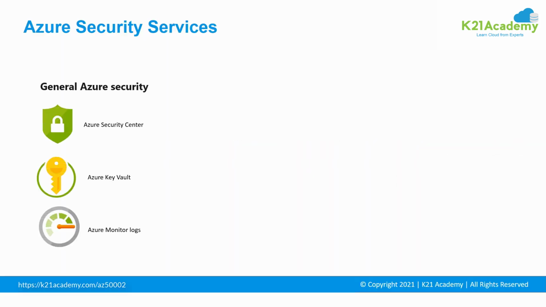Inside General Security, we have Azure Security Center. It is a cloud workload protection solution that provides security management and advanced threat protection across hybrid cloud workloads. The next one is Azure Key Vault. It is basically a secure secret store for the passwords, connection strings, and other information you need to keep your app working. The next one is a monitoring service, Azure Monitor Logs. It collects telemetry and other data and provides a query language and analytics engine to deliver operations insight for your apps and resources.